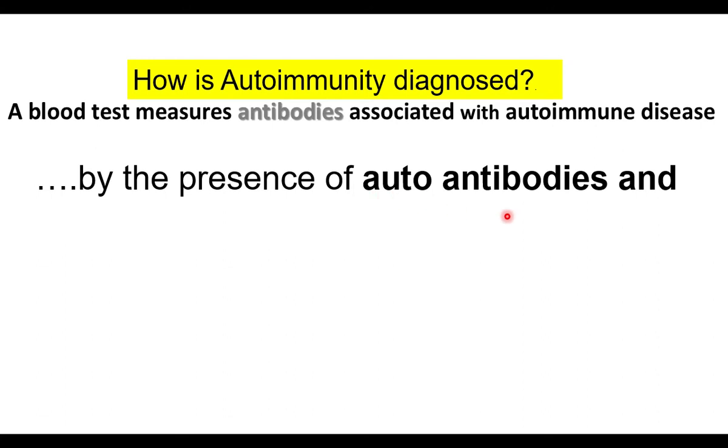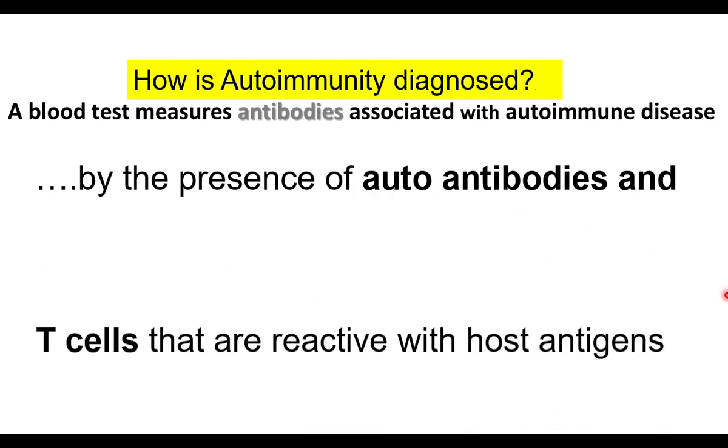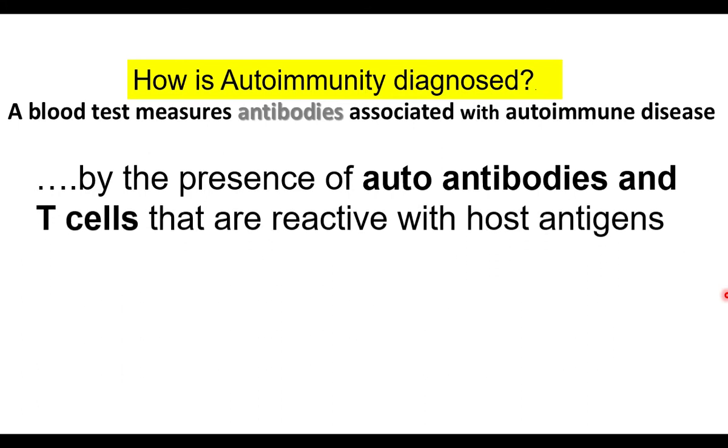Autoantibodies are produced against our own body tissues, along with T cells that are reactive with host antigens. Development of autoantibodies is antibody mediated immunity. T cells are involved in cell mediated immunity. So both types of immune responses are against the host antigens, the body's own antigens.